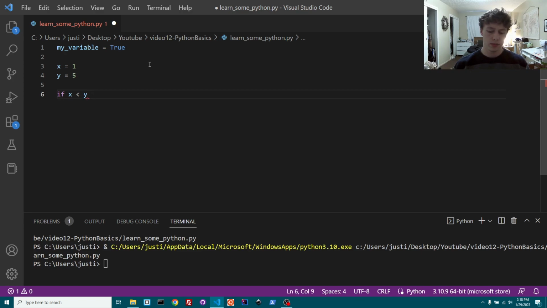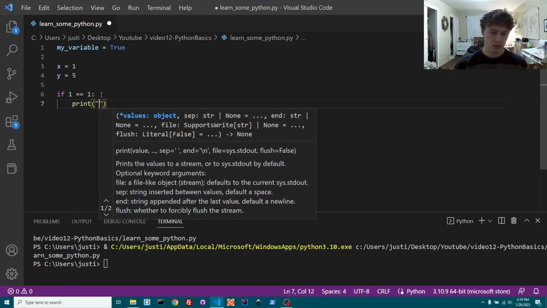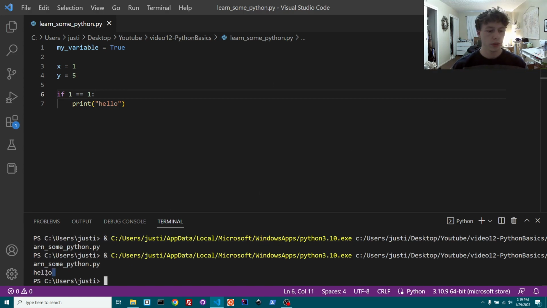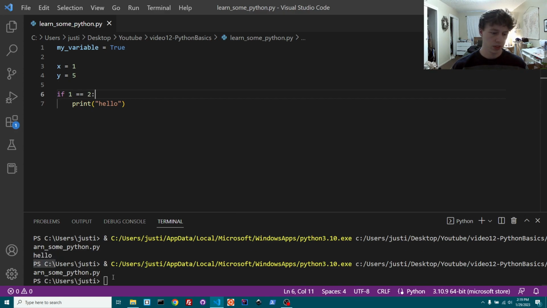Anytime you want to end an if statement, again, this is an if statement. If you don't know what that is, essentially you say if and then something right here. So you could say if 1 equals 1, then it'll do something, like print hello. If you don't know what a conditional is, that's what it is. Essentially, it's just a statement saying if 1 is equal to 1, print hello. And as you can see when I ran it down here, it went ahead and printed hello. Then you would say if 1 equals 2, then print hello. This is going to evaluate to be false because 1 does not equal 2, therefore it's not going to print hello. So you printed nothing here.